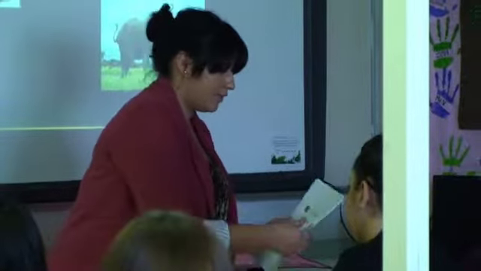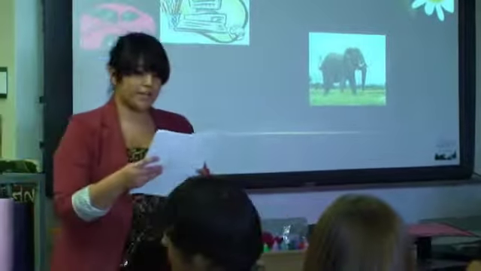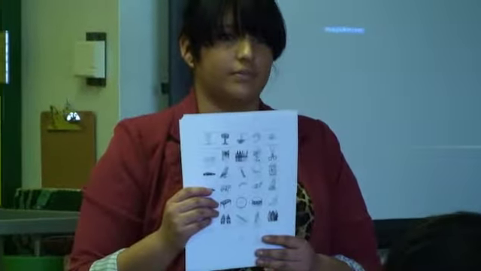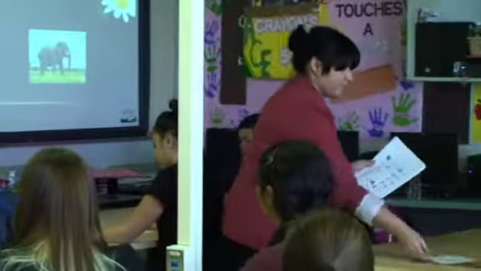We're going to be cutting each picture out and gluing it under the right section. So for example, we have a picture of some crayons. Would that be on the living or non-living side? Non-living. Good job. And we have a picture of a cat. Would that be living or non-living? Living. Good job.